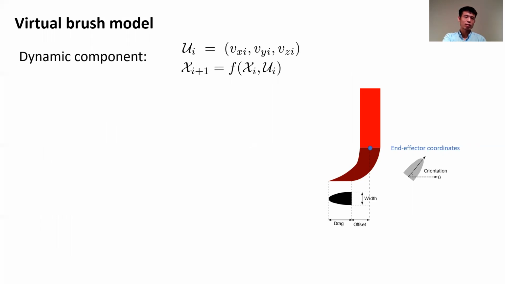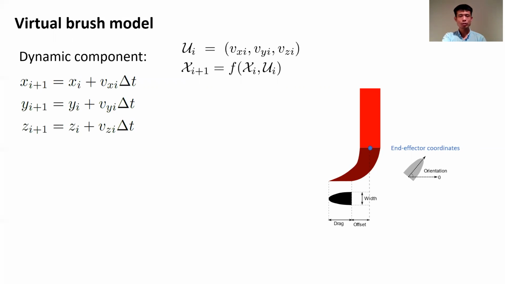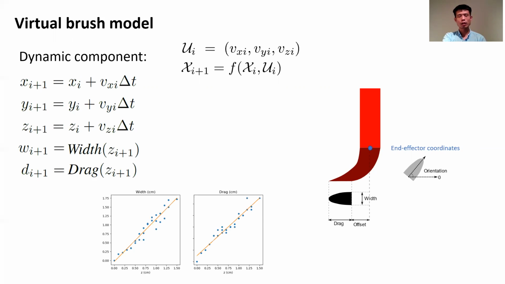And then it's about the dynamic component. The control signal is used as the end effector coordinates, and the state of the brush parameters are updated based on the current state parameters and the current control signal. Updating the end effector coordinates is pretty straightforward. The width and drag parameters are a little abstract, and so we went back to the experiments, and we did a lot of experiments to try to find some relationships, and here is what we found.